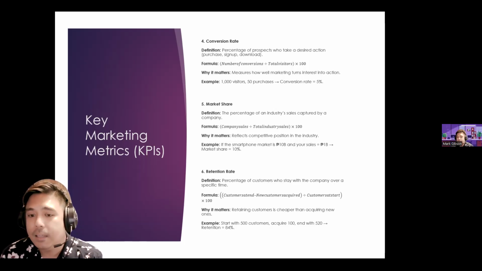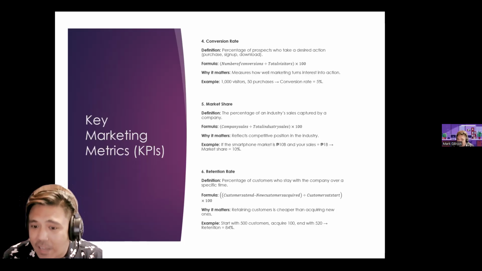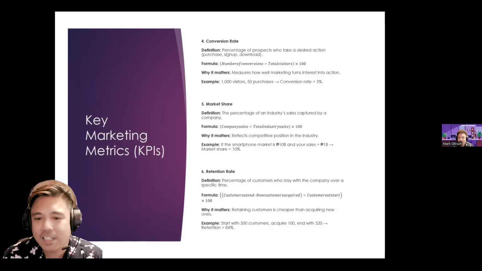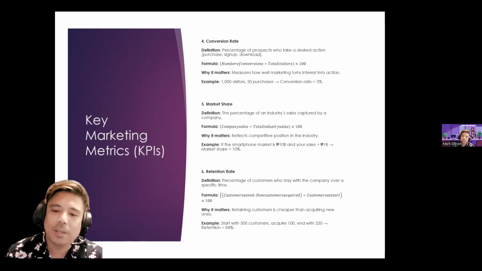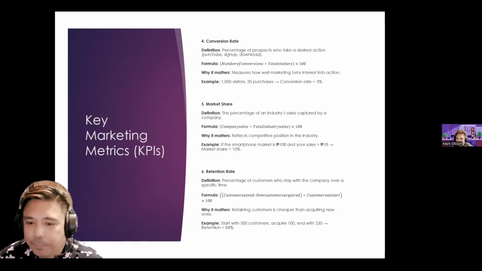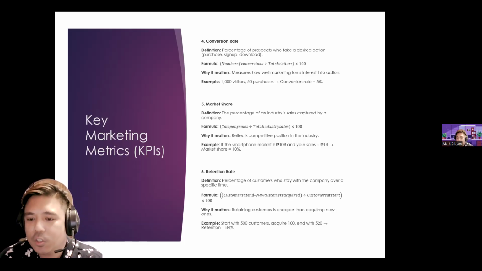And then we look at the retention rate. Class, it's easy. It may not be easy to get your customer to sign up with you, but the strategy doesn't stop there. You have to make sure that you retain them, that you continue serving their needs in order for them to stay with you. This is the percentage of customers who stay with the company over a specific time: customers at end less the new customers acquired, divided by customers at start, multiplied by 100. Why it matters: retaining customers is cheaper than acquiring new ones.